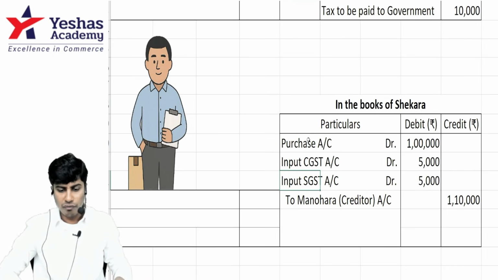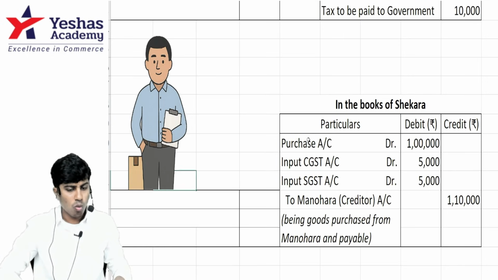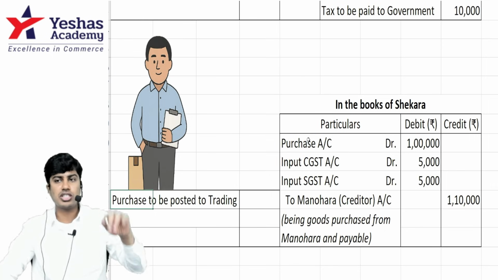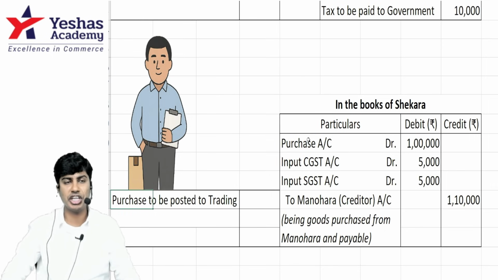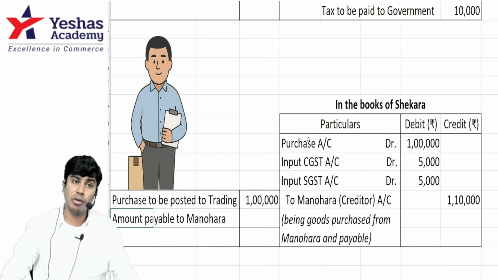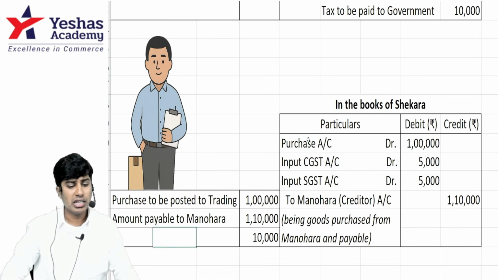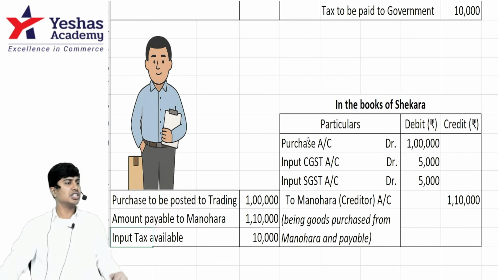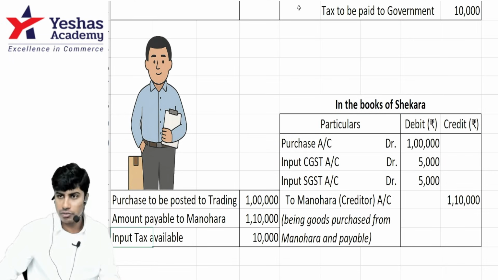Okay? Very nice. Then help me. What is the purchase to be posted to the trading account by Shekhar? Very good. What is the amount that you should pay to Manohar? 1 lakh 10,000. What is that additional 10,000? Input CGST and input SGST together, what we call input tax available. Are you getting it?